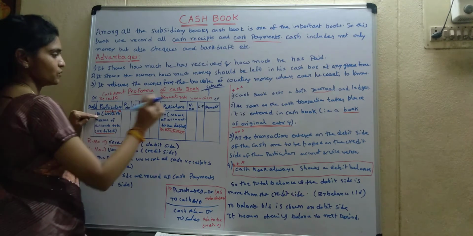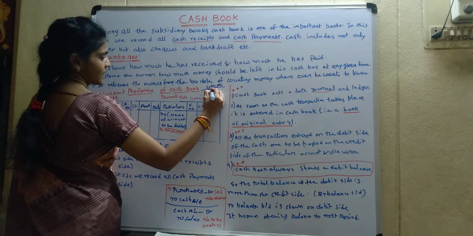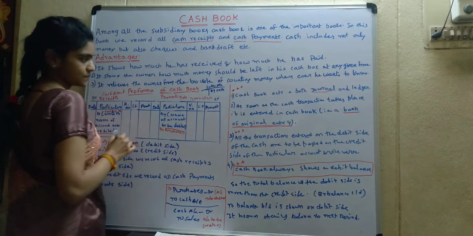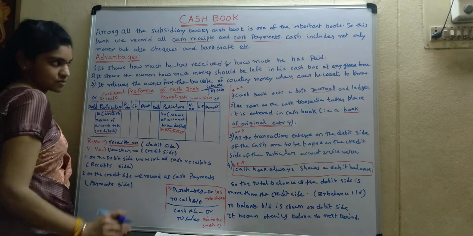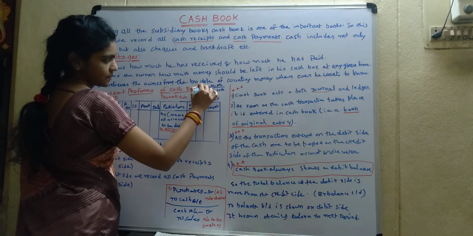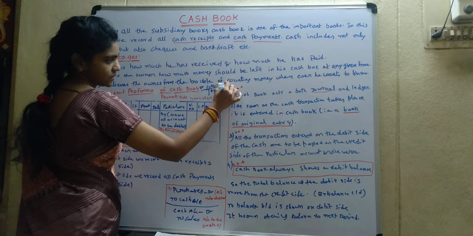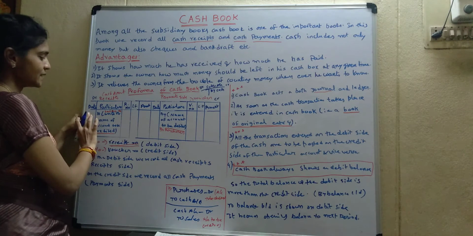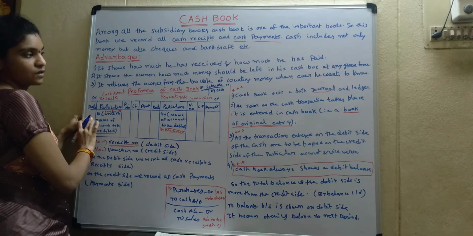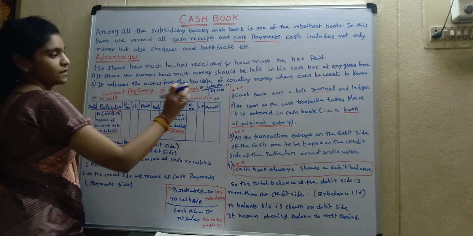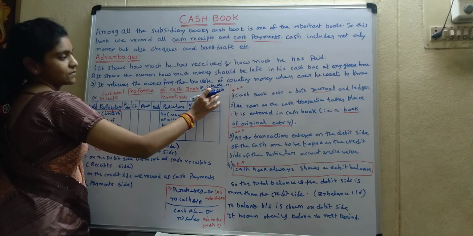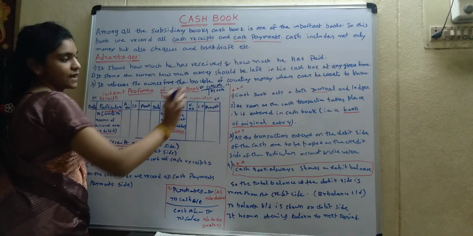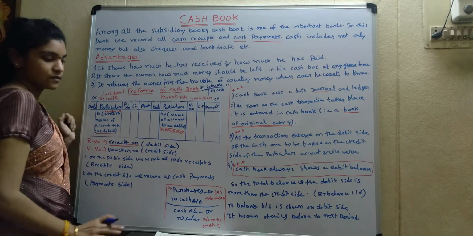Then what we have to do? We have to credit the cash here, by cash. We record like this. This is the debit side of the sales account and this is the credit side. What we record on the debit side of the cash book is recorded on that particular account on the credit side. Okay, did you understand?